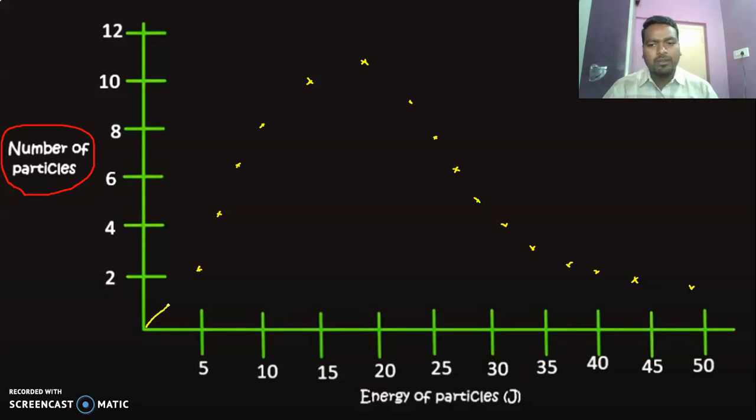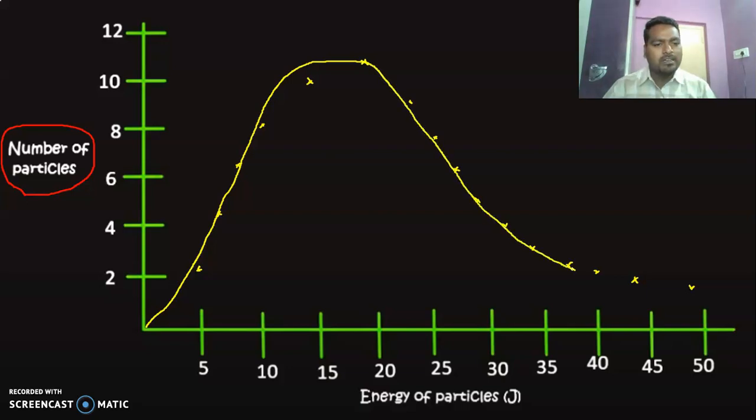So if you draw the graph, we will get a curve like this. If you join all the points, you will get a curve like this. This is the curve we obtained at a temperature of around 40 degrees Celsius. Now you understood how the velocity varies with the fraction of molecules. That means if you consider this zone, the number of particles is 8 and their energy is 10. That is, 8 gaseous particles carry 10 joules per mole of energy.